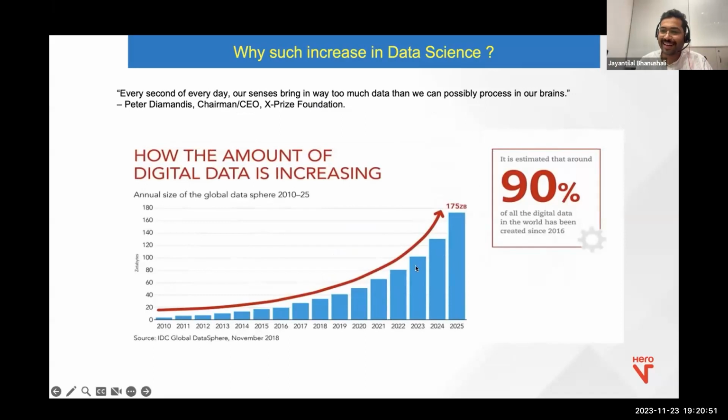This is a graph from 2018 and it predicts the size of data that the internet will have. What do you guys think? Will this go up or down? We are in 2023, almost at the end of 2023. Are the predicted numbers from 2018 still here, or are they much more? Let me know in chat, and why. I'll give you a hint: March 2020. What happened in 2020? We got hit by COVID. Everything became digital, and what happens when you become digital? You create more data.